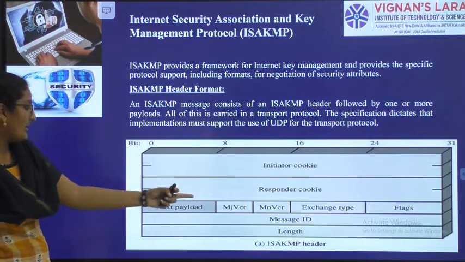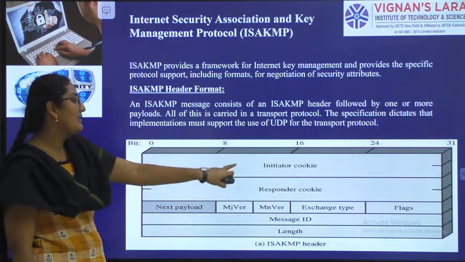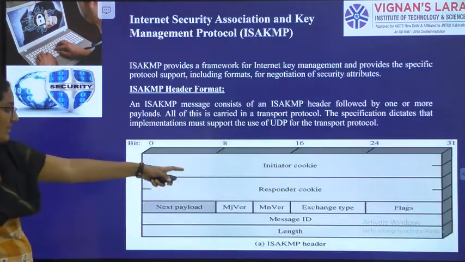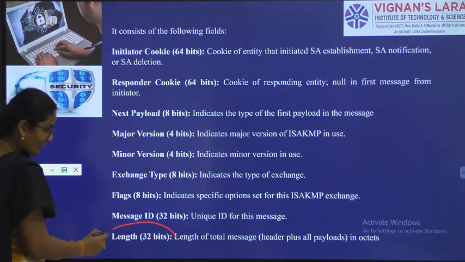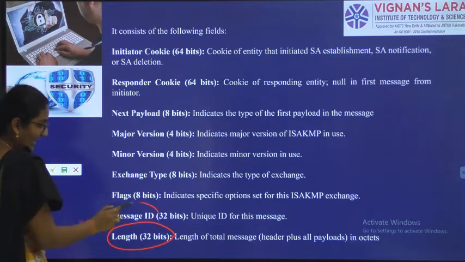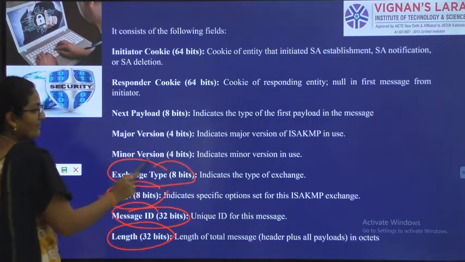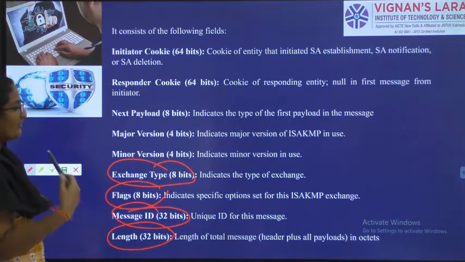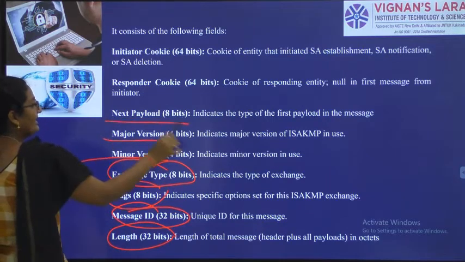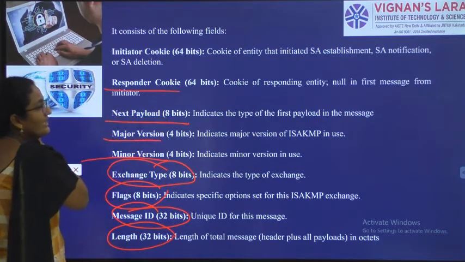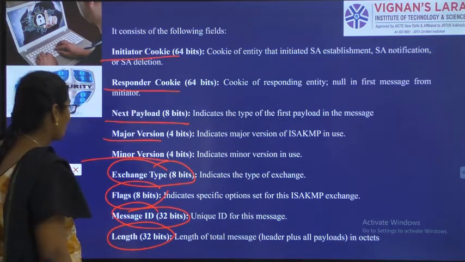So what all we have? Major version, minor version. Next payload, message ID, length, exchange type, flags, initiator cookie, responder cookie. So we'll see what are the sizes. Length, the total length of the message 32 bits. Message ID 32 bits. Flags 8 bits. Exchange type, whether you are exchanging manually or with connection or without connection, 8 bits. Major version, minor version 4 bits each. Next payload 8 bits. Responder cookie, nothing but receiver. Initiator cookie, nothing but sender, 64 bits.